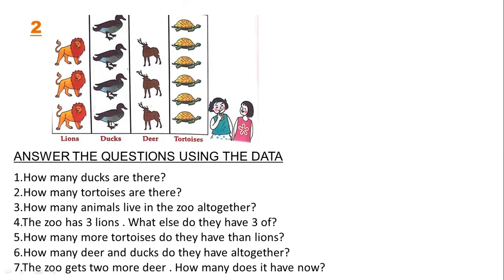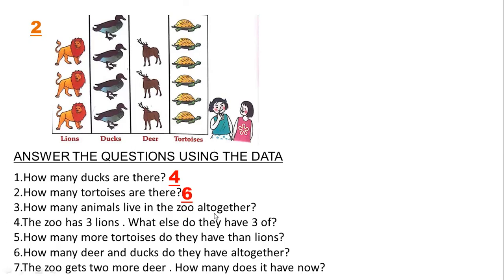Yes, count. 1, 2, 3, 4. How many ducks are there? 4. Very good. Now, how many tortoises are there? Count 1, 2, 3, 4, 5 and 6. 6 tortoises are there.